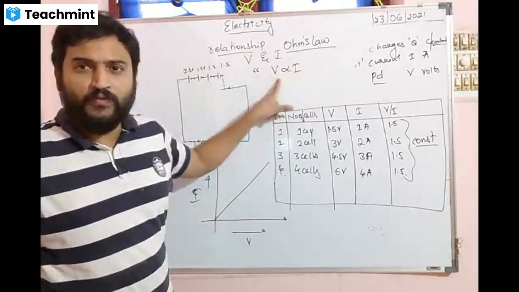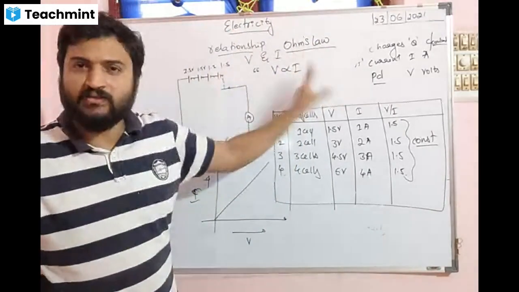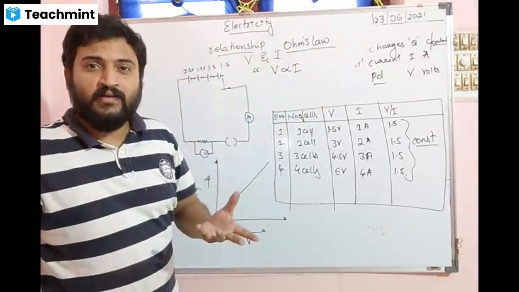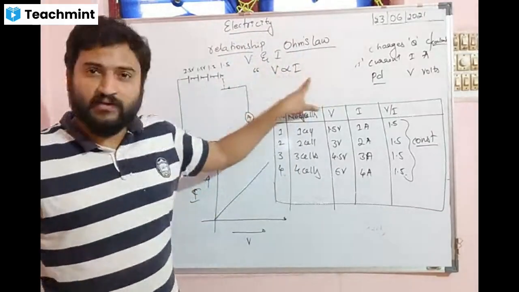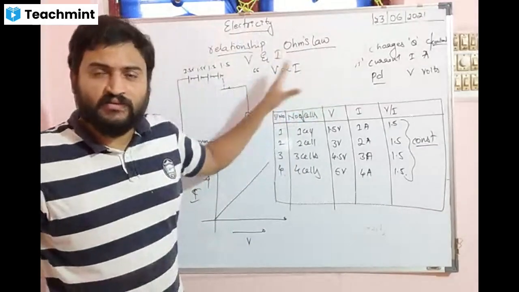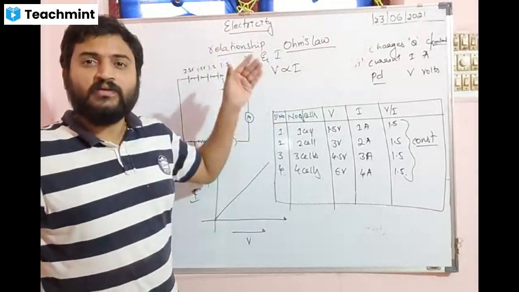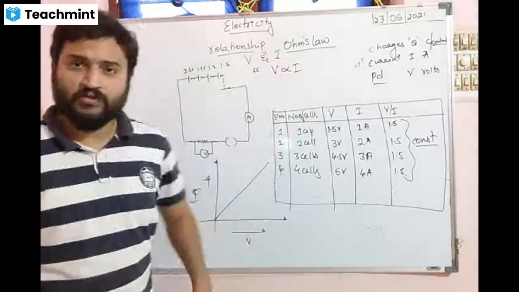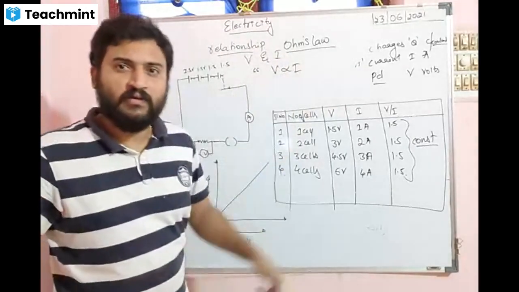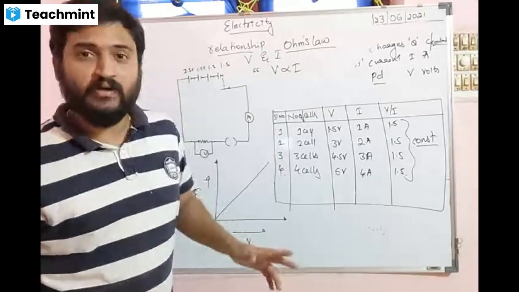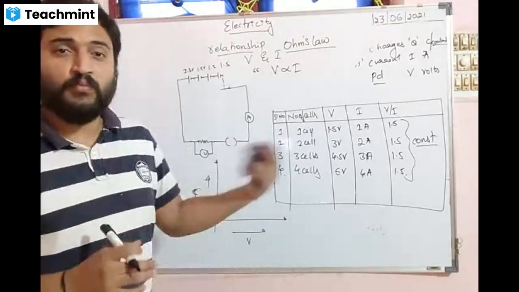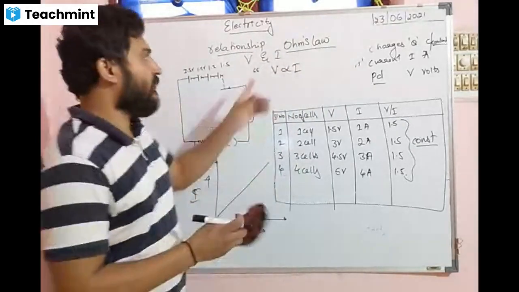If I changes, V changes. If V changes, I changes. How does it change? If V increases, I increases. If I increases, V increases. Or else you can say if the potential difference reduces, the current also reduces. So both are directly proportional to each other. This is Ohm's law.